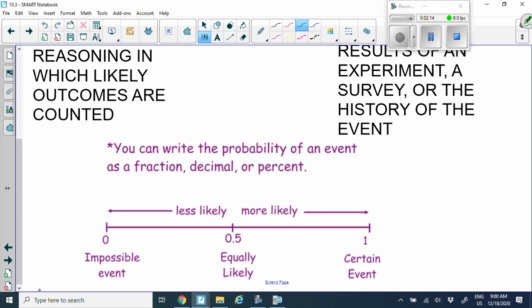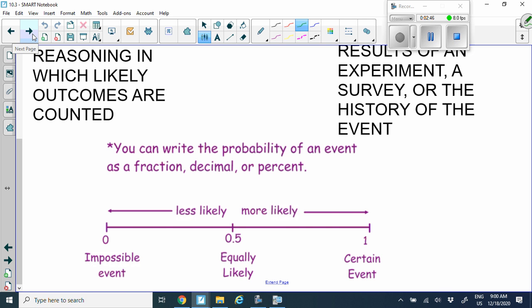Now, for a fraction or decimal, it will always be between 0 and 1. So 0 means that it's never going to happen. Anything between 0 and 0.5, it's less likely. 0.5 means equally likely to happen. So just as we did with flipping the coin, it's equally likely, theoretically, to flip heads or tails. Now, if we get all the way up to 1, that's more likely something's going to happen, and 1 means that it is definitely going to happen.